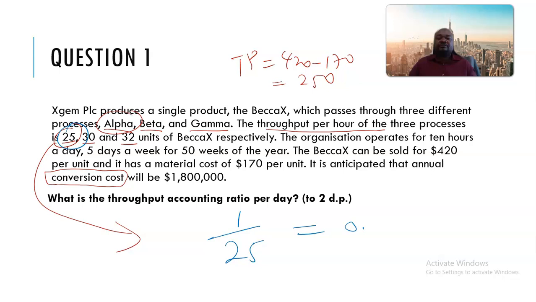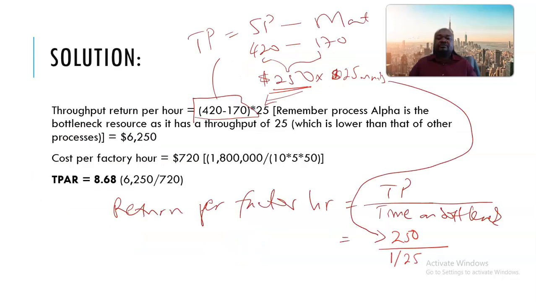1 over 25. Yes, that's 0.04. So you can then say this is equal to 250 over 0.04, and you are going to get the same figure there. 250 over 0.04, you get 6250. So that's the return per factory hour.